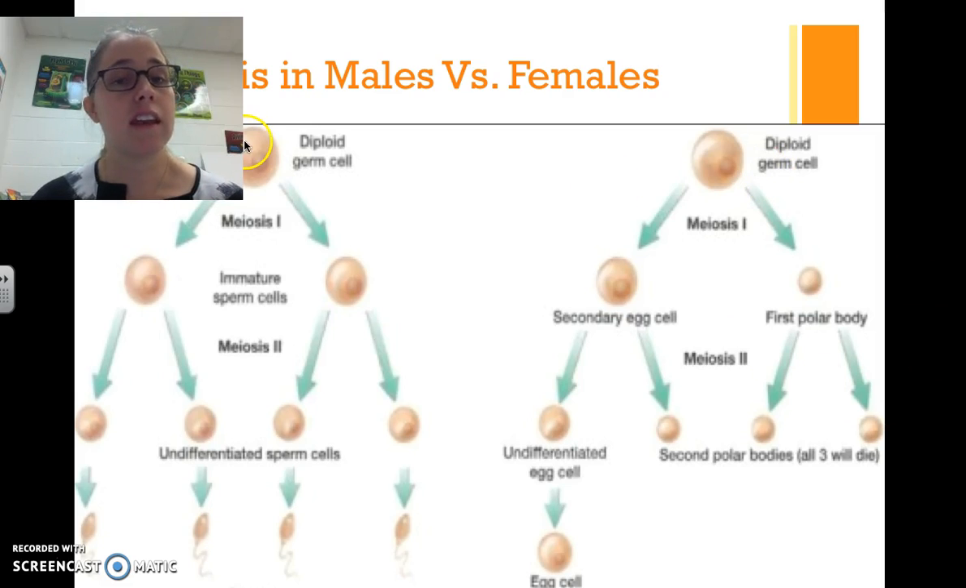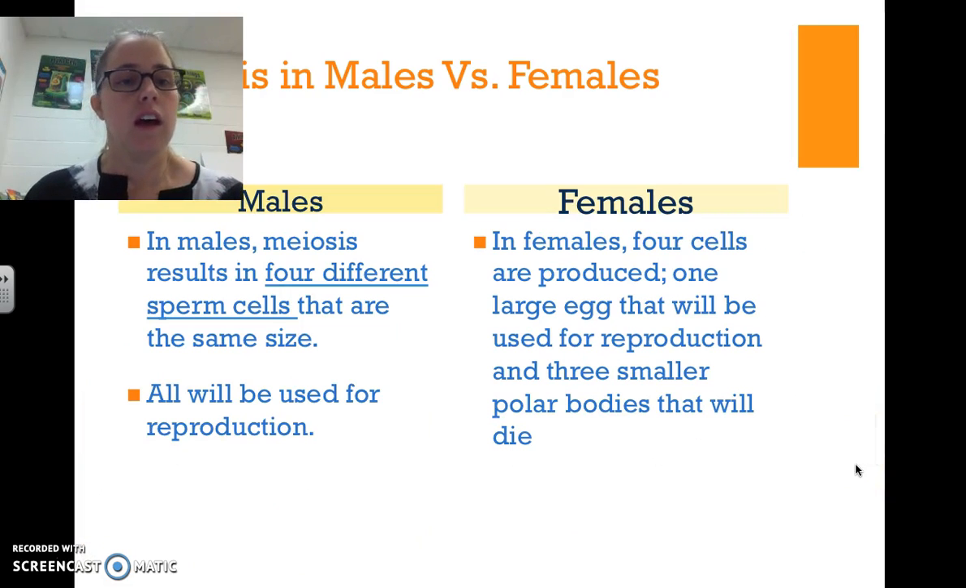So notice in males in meiosis, we get four cells that are haploid, and in females, we get one cell that is haploid. The rest of the three will die. All right, so in words, in males, meiosis results in four different sperm cells that are the same size. All will be used for reproduction. In females, four cells are produced, one large egg that will be used for reproduction, and three smaller polar bodies that will die. So that's for you to write down.